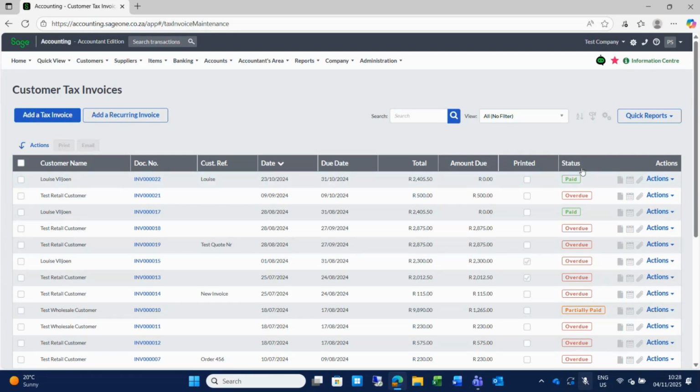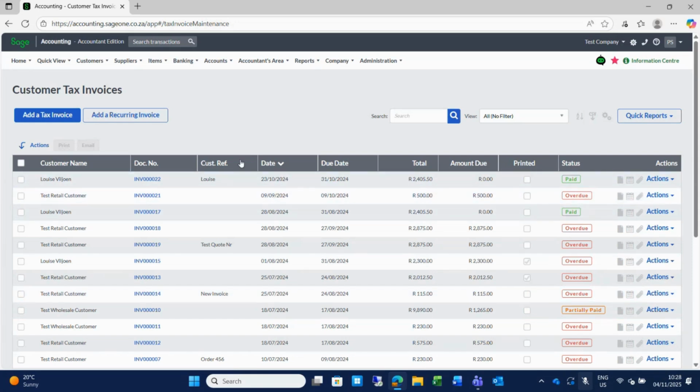You also have a status column, which is quite a nice feature to show you that this invoice is paid, but this one is overdue. There we have a partially paid invoice. So it can be that a portion of the invoice has been credited or partially paid. So you have this status that the system will automatically allocate as a payment is allocated or credit note is allocated.